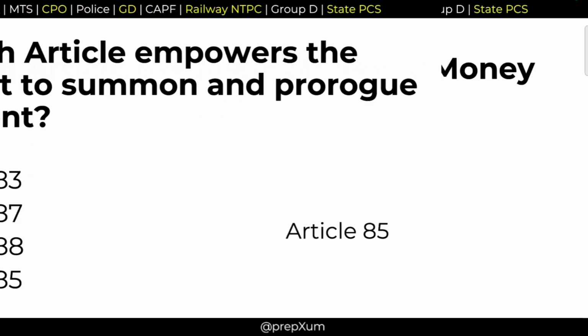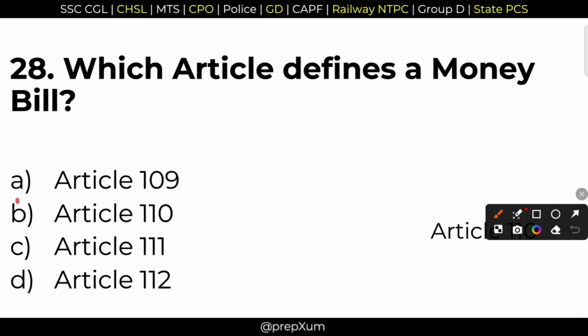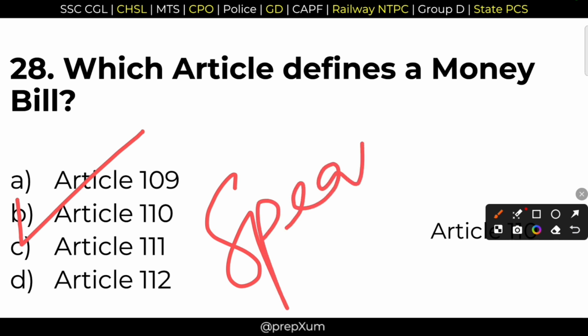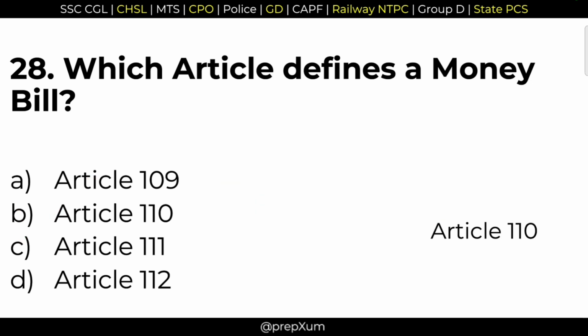Next question. 28. Which article defines a money bill? Very important question. Money bill. Option B is the right answer. It is Article 110. Article 110 defines a money bill. And who has the power to decide whether a bill is a money bill or not? It is the Speaker of the Lok Sabha. He has the exclusive power to decide whether a bill is a money bill or not.